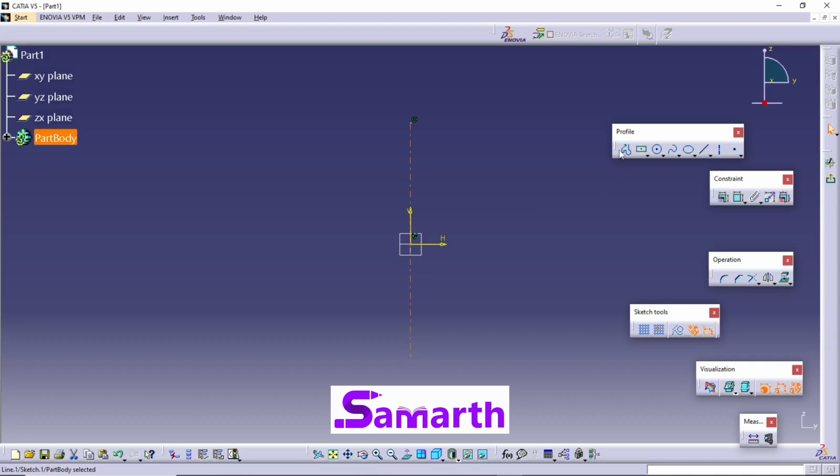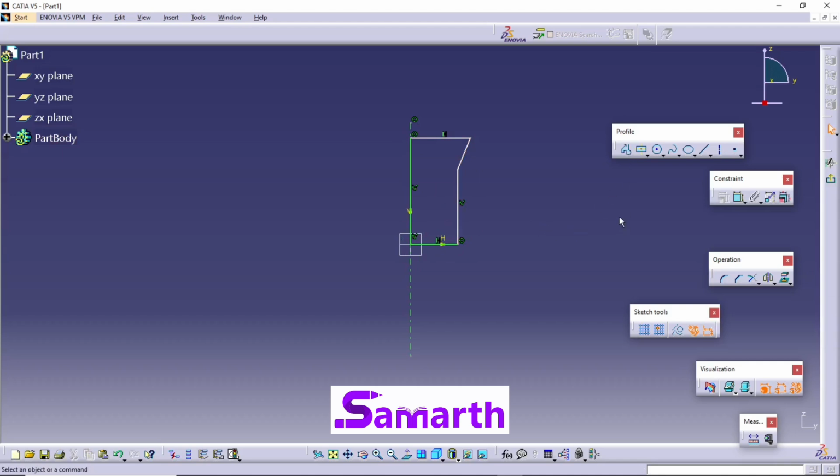Next, select the Profile command. Draw a rough profile: horizontal line, some inclined line, vertical line, horizontal line, and vertical line. Close this.